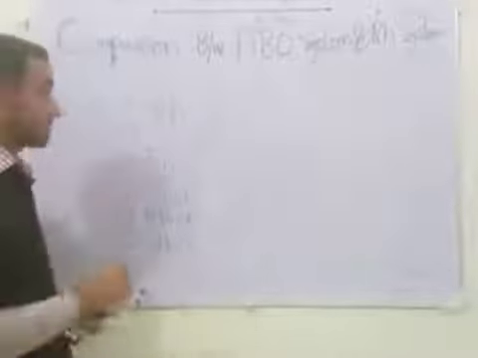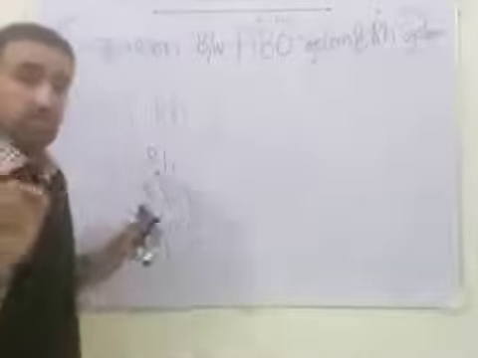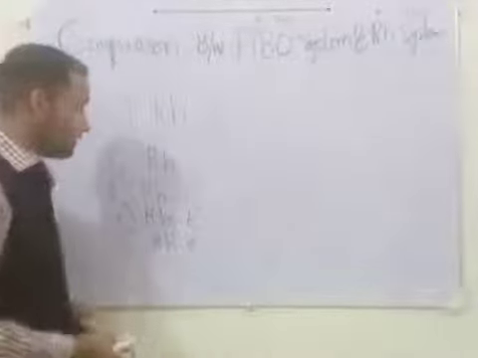In total the number is 50, but these 5 are most important.